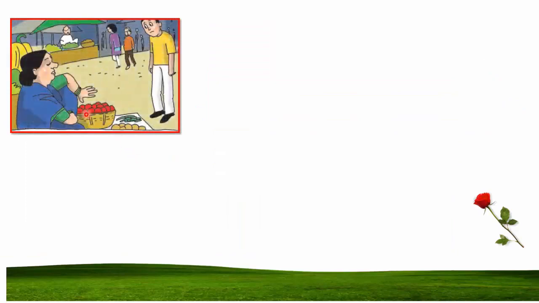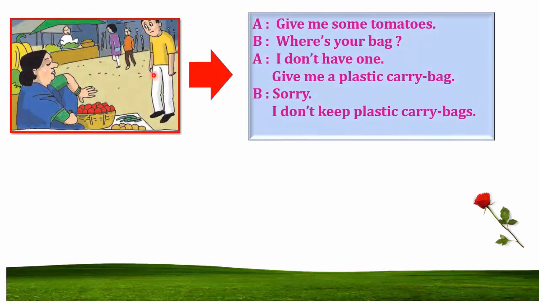Now here, give me some tomatoes. This man is asking for tomatoes. These are the red tomatoes in the basket. Where's your bag? The Aji is asking him, where is your bag? I don't have one, and he is asking for a plastic carry bag. But Aji says that I don't keep plastic carry bags.